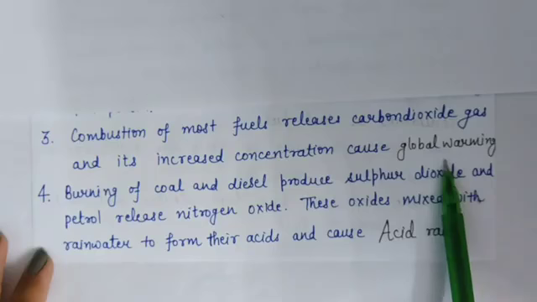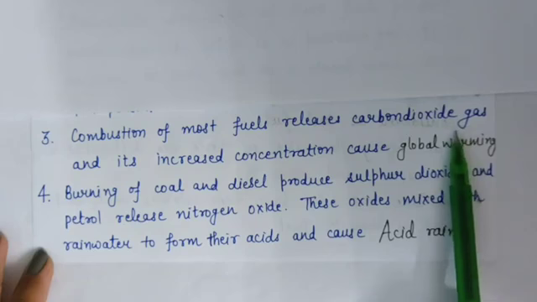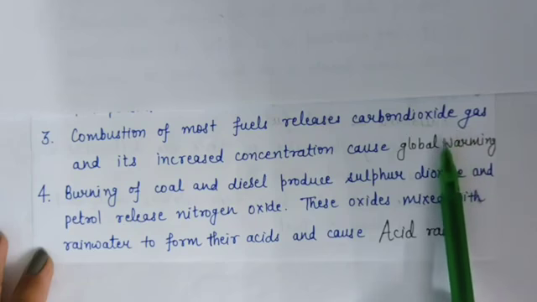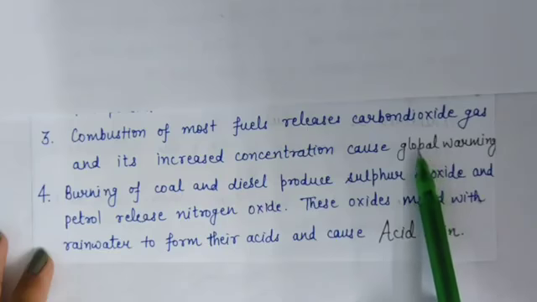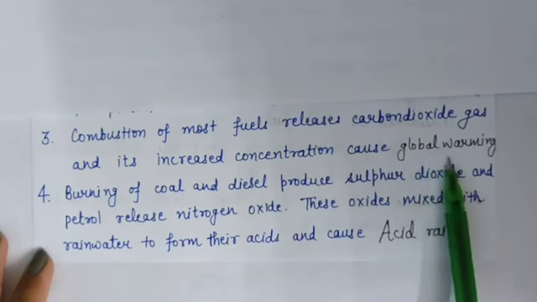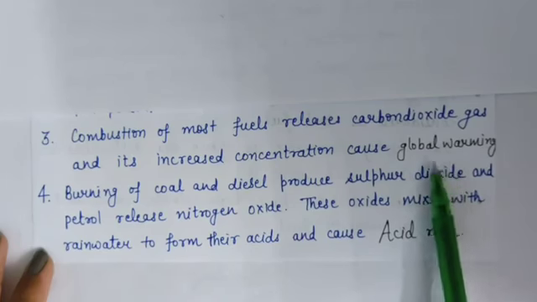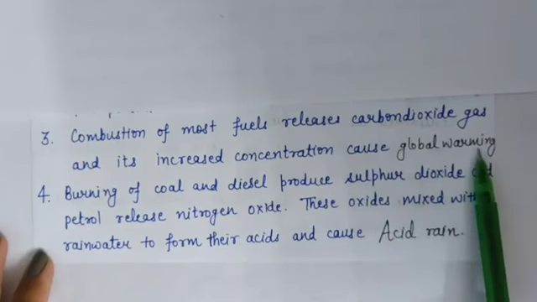Means most fuels on combustion release carbon dioxide gas, which is a greenhouse gas, and excessive use of such fuels increases the level of carbon dioxide in the atmosphere, and this will increase the temperature of the earth. This increase in the temperature of the earth's surface is called global warming. Means it can cause global warming.